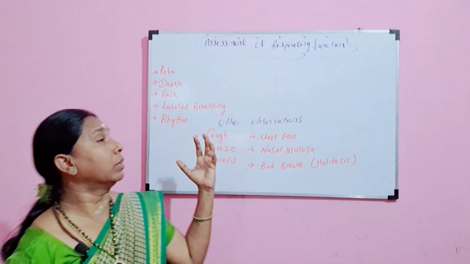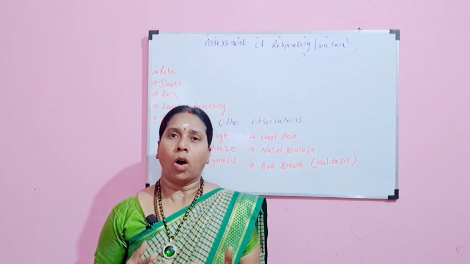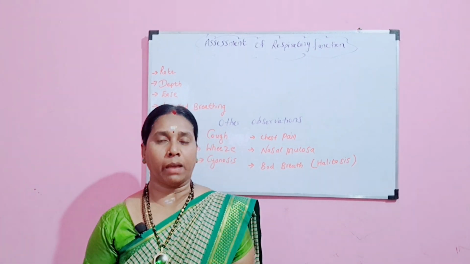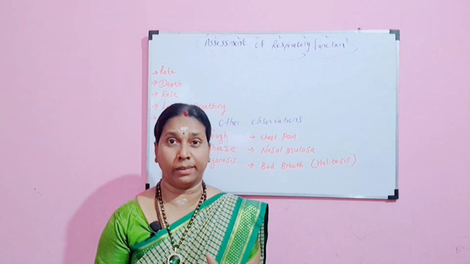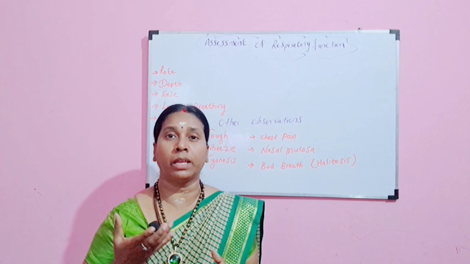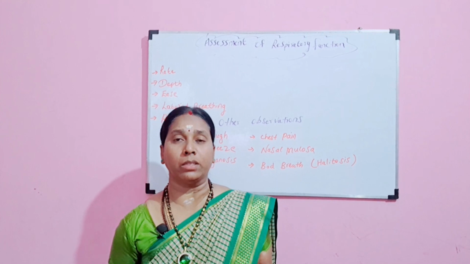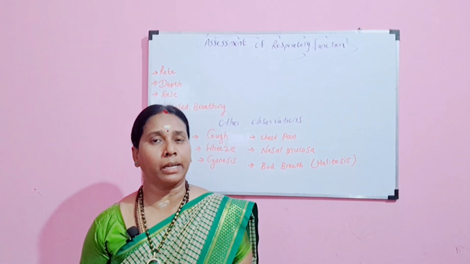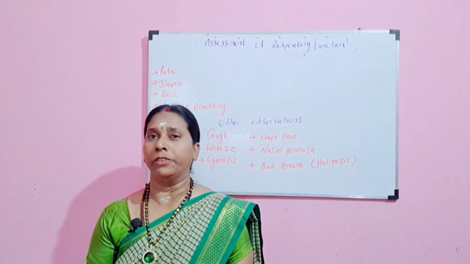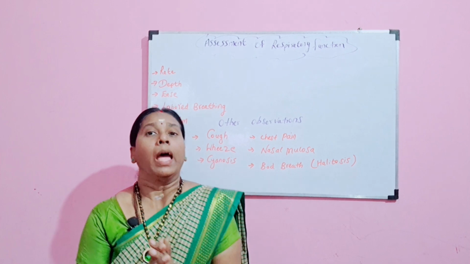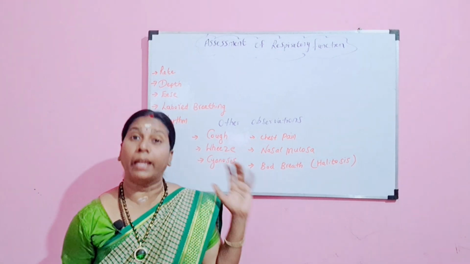And then coming to labored breathing. Labored breathing may be sudden or continuous. Anything can happen when there is a difficulty in breathing: sometimes there is grunting, sometimes there will be wheezing, sometimes there is an asthmatic attack. All these things are abnormal breathing, which may be continuous or intermittent. When an episode arrives, at that time there will be a difficulty in breathing. Those types of abnormal or difficult breathing, you term as labored breathing.